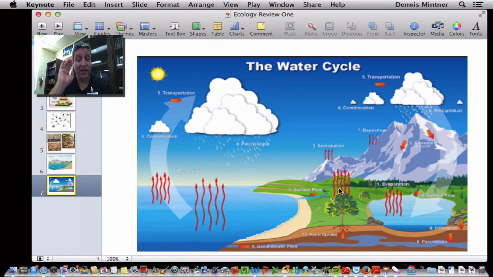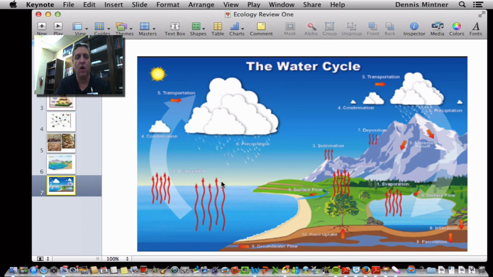What I need you to understand is that the nutrients like water and carbon and nitrogen and phosphorus, those things just keep getting recycled over and over again. However, energy is a one-way street. If we don't have energy from the sun to come in, we die off. So whereas with these cycles, we never lose those things.